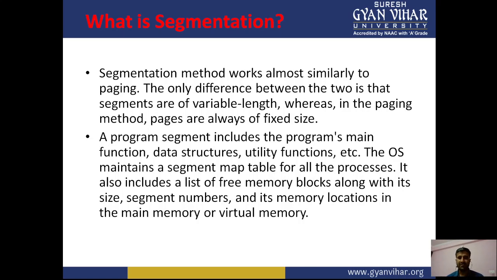In external fragmentation, total memory space is enough to satisfy a request or to reside a process in it, but it is not contiguous, so it cannot be used. But in internal fragmentation, the memory block assigned to the process is bigger. Some portion of the memory is left unused as it cannot be used by another process.